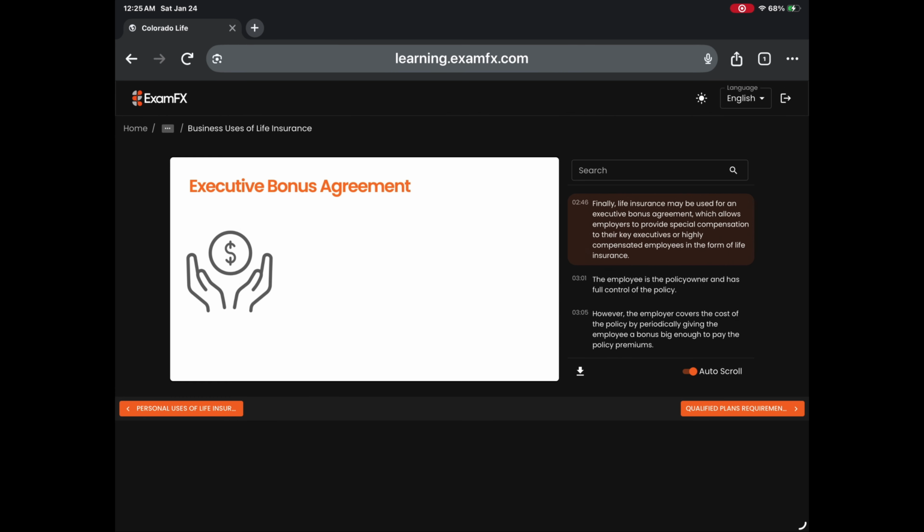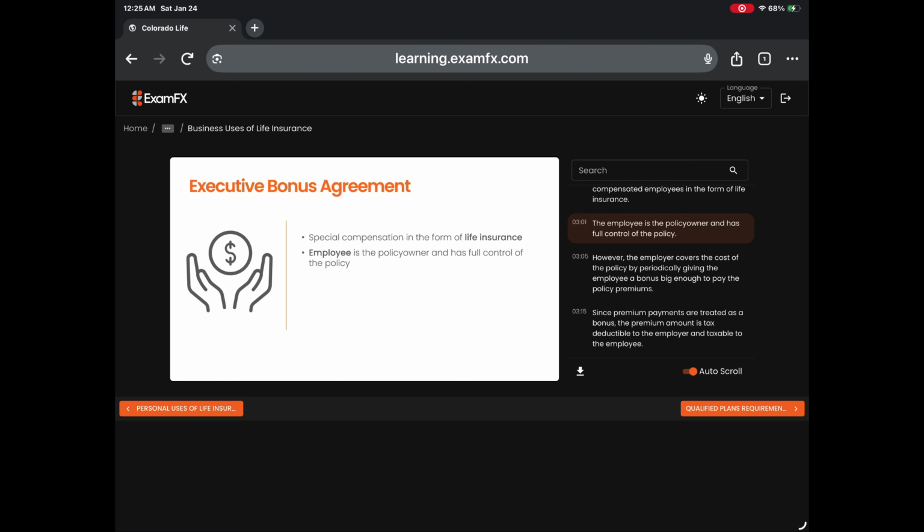Finally, life insurance may be used for an executive bonus agreement, which allows employers to provide special compensation to their key executives or highly compensated employees in the form of life insurance. The employee is the policy owner and has full control of the policy. However, the employer covers the cost of the policy by periodically giving the employee a bonus big enough to pay the policy premiums. Since premium payments are treated as a bonus, the premium amount is tax deductible to the employer and taxable to the employee.